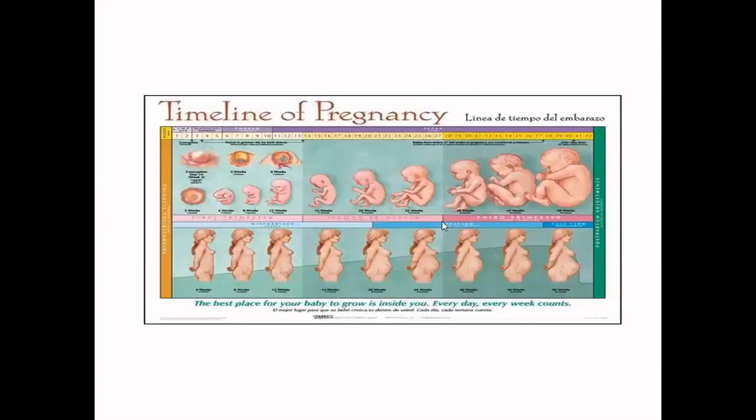Having now discussed this, we go to the next phase. So if you see this diagram, it shows you the entire timeline of the pregnancy right from the first trimester. So here is the blastocyst, which ultimately develops into this at the end of the first trimester. This is at the end of the second trimester, and this is at the end of the last trimester when the baby is completely ready.